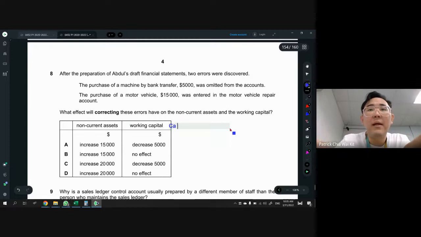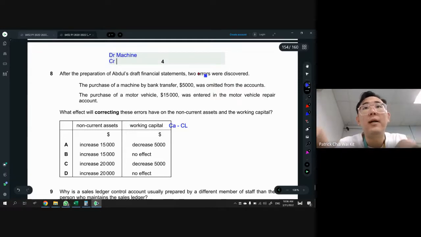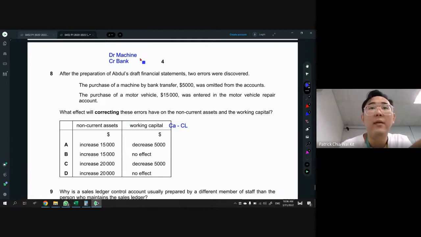So CA minus CL. Okay, and the first one, buy machine by bank transfer was omitted from the account, means totally didn't do the whole thing. If they totally didn't do the whole thing, that means they just need to put it back now, right? So it's omission, so debit machine. Do not use purchases, because purchases is only for goods. And then after that, you CR bank. So in this case, you notice machine up and bank is current asset, it went down, right? So definitely, if it went down, then your working capital, hold on, let's do the second one also.